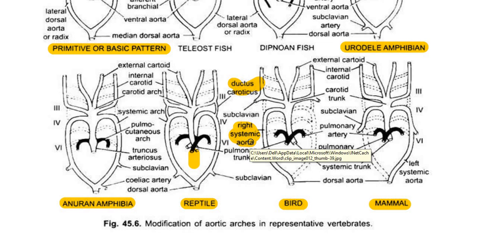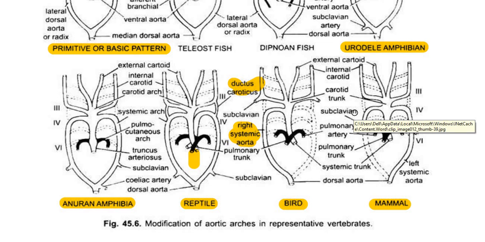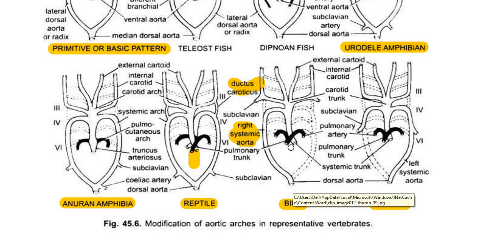So in case of bird, only the right systemic arch is arising, whereas the left systemic arch is not present, but a subclavian remains as a subclavian. Here they have mentioned near the mammalian aortic arches, so the same thing will be present here. Towards the left side of the heart, the systemic arch is present as subclavian artery, whereas only the right systemic arch is present and it connects with the dorsal aorta.